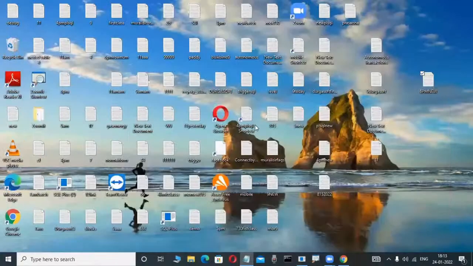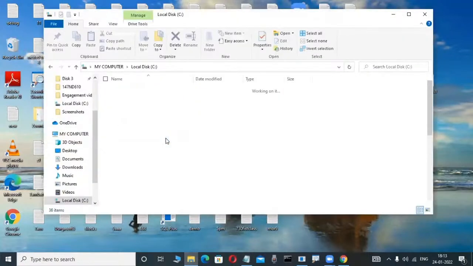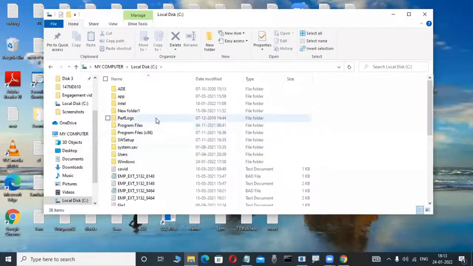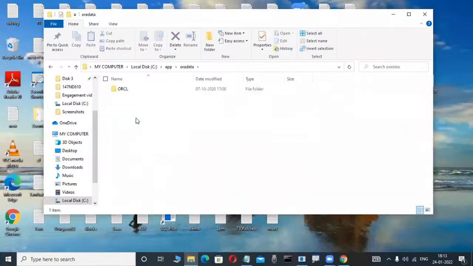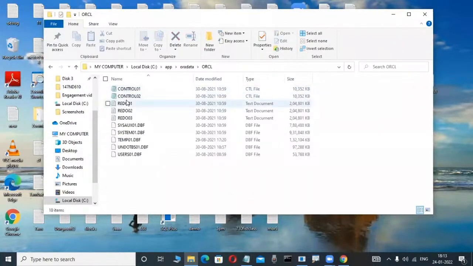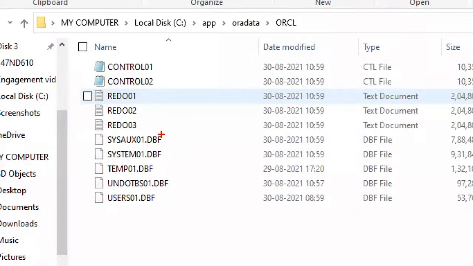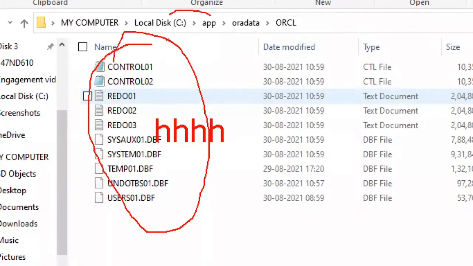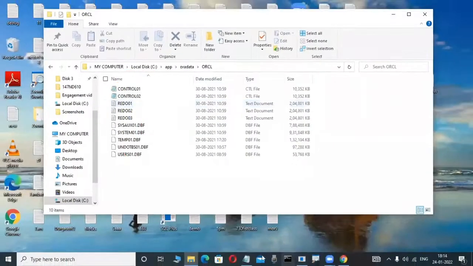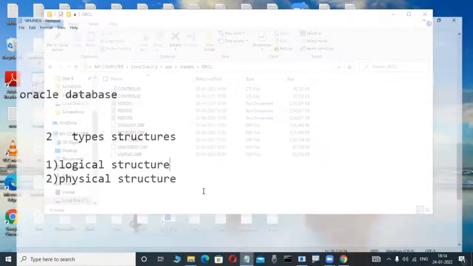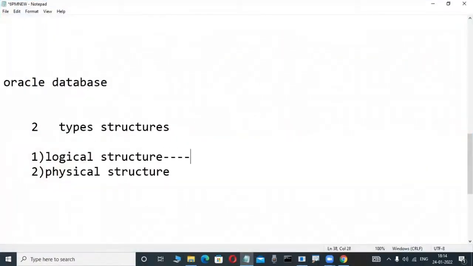I install Oracle, how you install Oracle we will learn in the next classes, don't worry, somewhere in the C drive. But in this C drive, your table is not available. Whatever table I create is not visible in the C drive or D drive. That's why a logical structure means a structure which is not visible